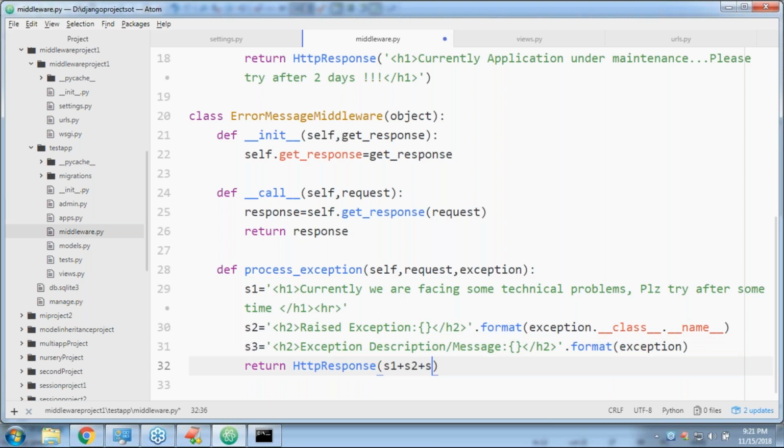Now, one minute. Let me comment this middleware. If I comment this middleware and send the request, the exception information will be displayed directly to the end user. Let me remove that comment.